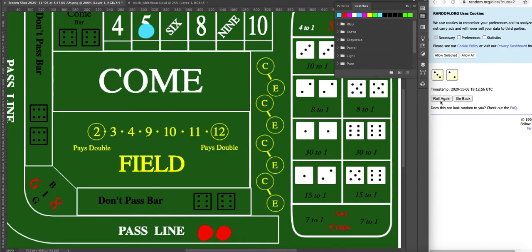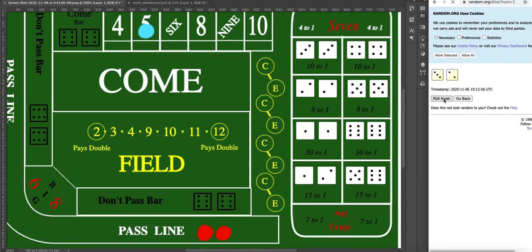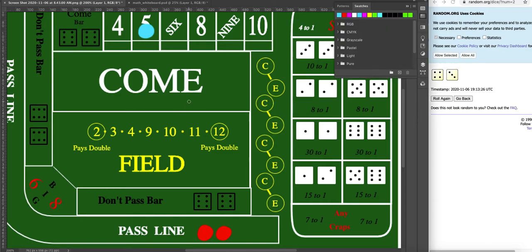Now we're going to roll again. We got a 3. A 3 is not a 5 and not a 7, so we keep rolling. This time we got a 7, which is bad, so I would have lost my 2 chips, and the game is now over. All right, so that's a pass line bet.